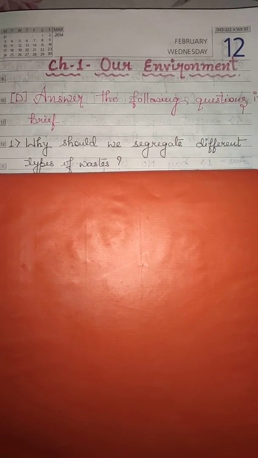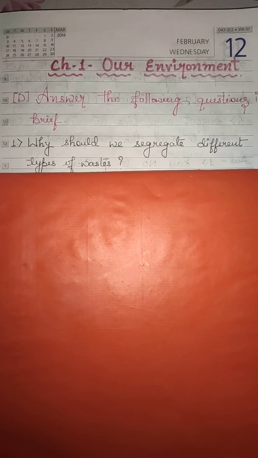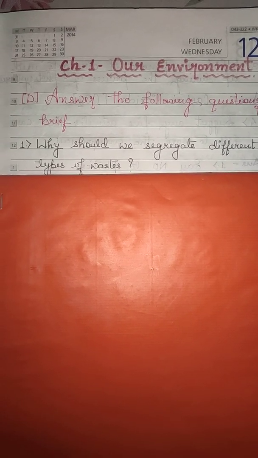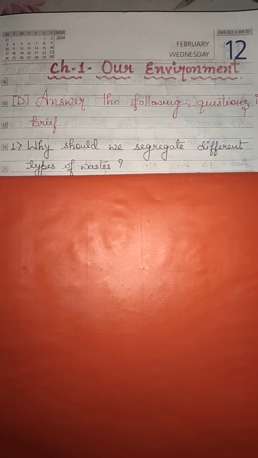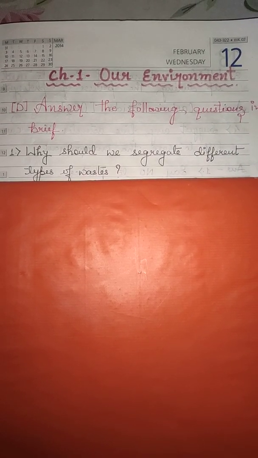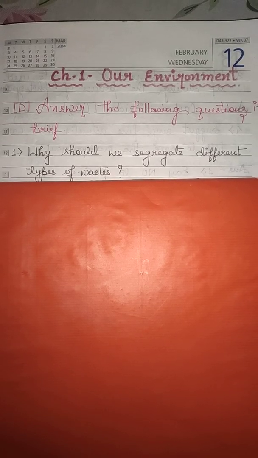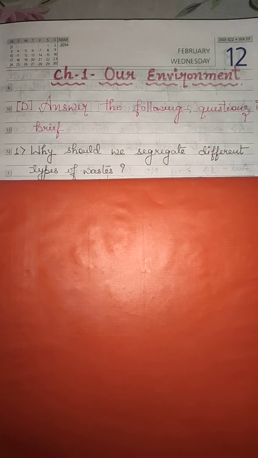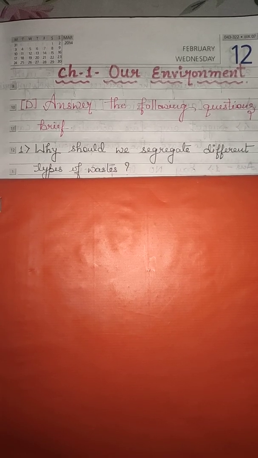Let's recapitulate that in previous classes we had discussed there are 2 types of waste. One is biodegradable, another one is non-biodegradable. Biodegradable means which can be broken down and converted into minerals which are added to the soil. Whereas non-biodegradable cannot be broken down or decomposed. They remain on the earth for many years and they are a threat to the environment. Hence, it is very important that we should segregate both the types of waste.